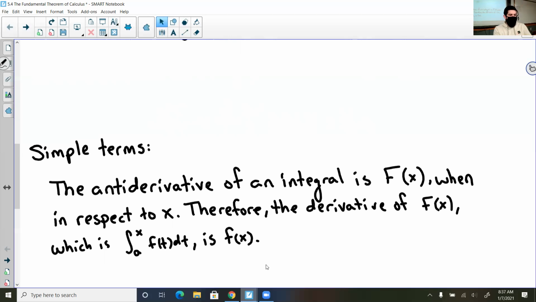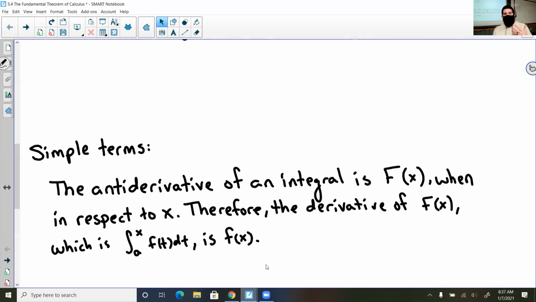If the integral was from a to x of f of t dt, and its antiderivative is capital F of x, the derivative of capital F of x would be lowercase f of x. So it's like we're finding the antiderivative to then differentiate it again to bring us back to where we were. But the main difference is instead of it being in terms of t, we are now rewriting it with respect to x.